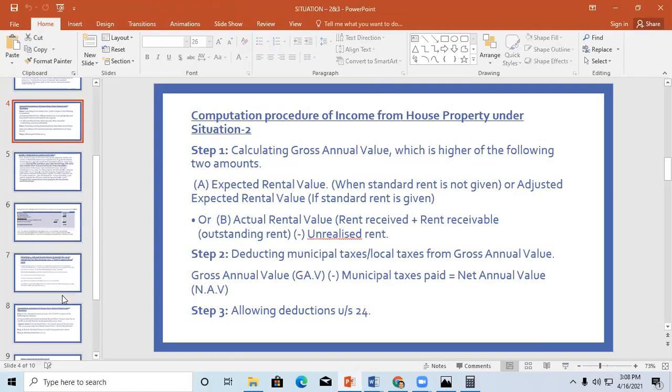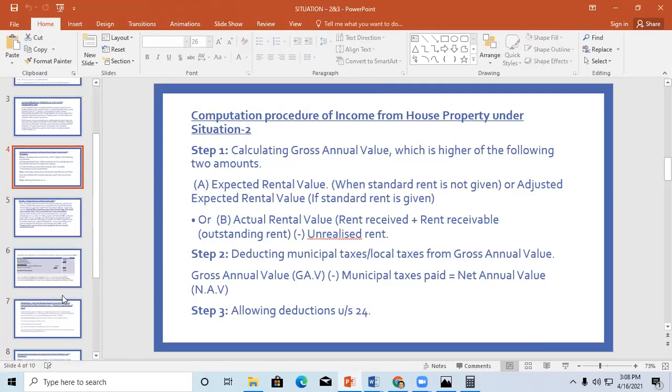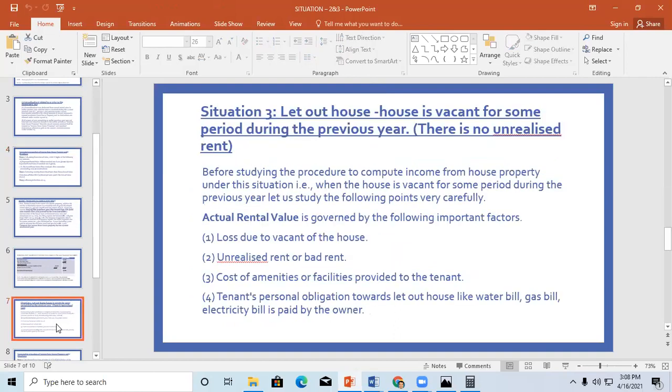Okay. So this is how you have to calculate when you are computing income from house property when there is unrealized rent. Then we have situation 3: let out house when the house is vacant for some period during the previous year, but there was no unrealized rent. There is no unrealized rent, but the house is vacant for certain days. Now, when you call the house vacant in the previous year, the following points must be satisfied, or you have to take them into consideration.